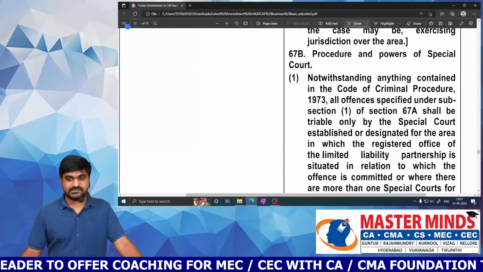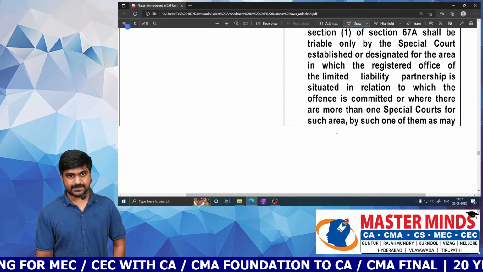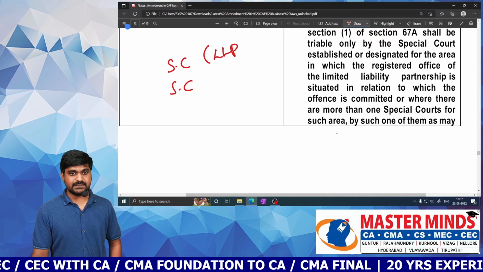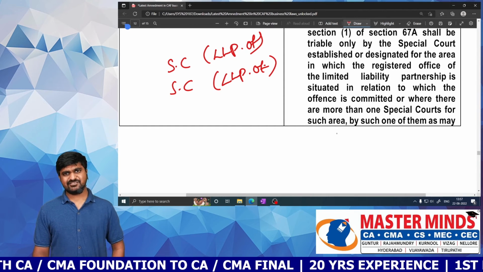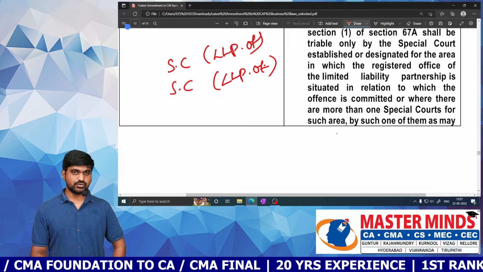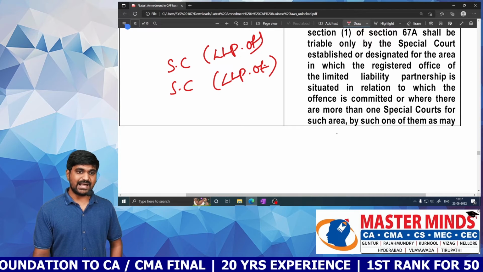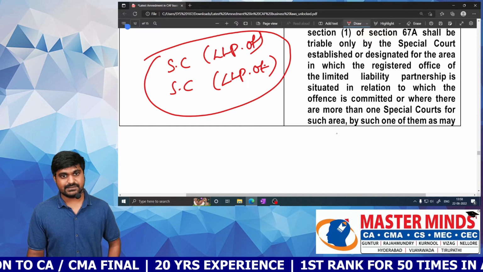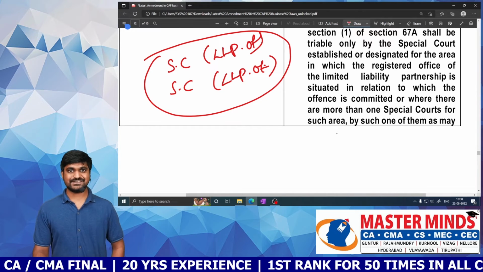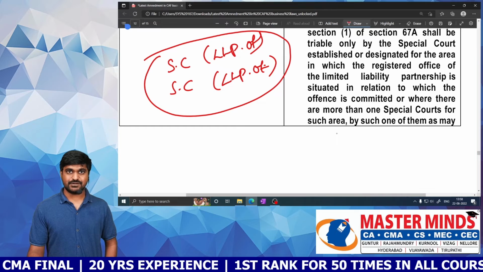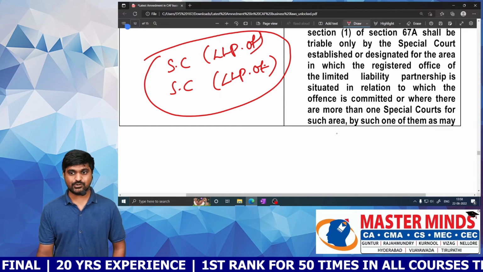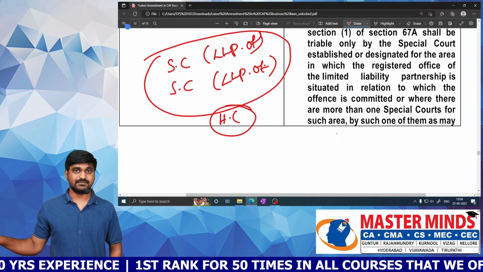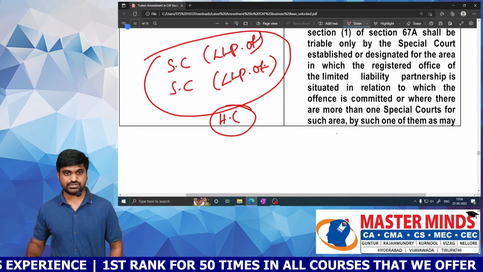Next one. Some other important points. In my area, there are 2 special courts for carrying LLP related offense matters. Normally there will be only a single special court, but in my area I have 2 special courts to try my case. Then which special court do I need to refer? You have to refer not according to your choice. You have to refer as per the direction issued by the High Court. So this is one more important point.